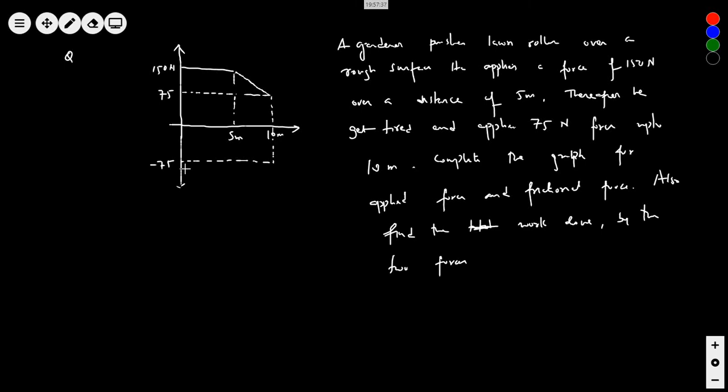What about the friction? What about the friction and what about that one? Effie, can you do?